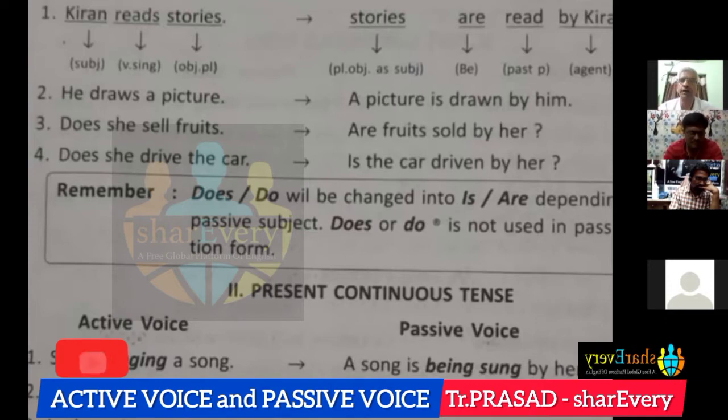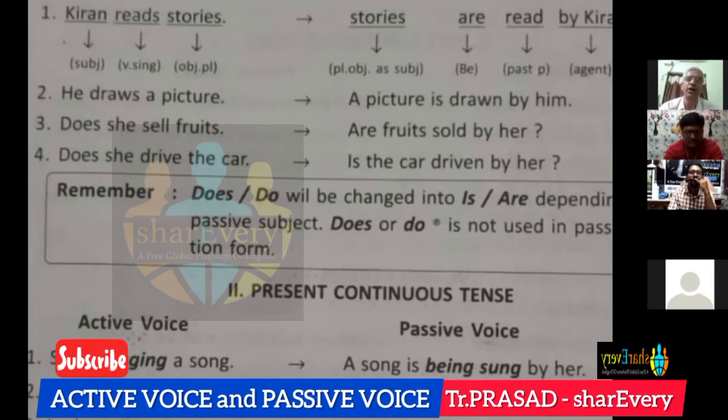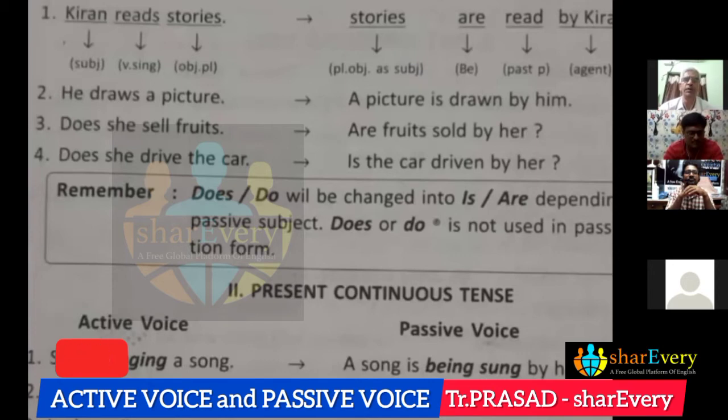Is he driving the car? Is the car being driven by him? By him, sorry. So, first one is declarative sentence, and the second and third are interrogative sentences. Is she selling flowers? Are flowers being sold by her? And here the important thing is, according to the singular and plural, we have to take the suitable words like is, are, am, like that.